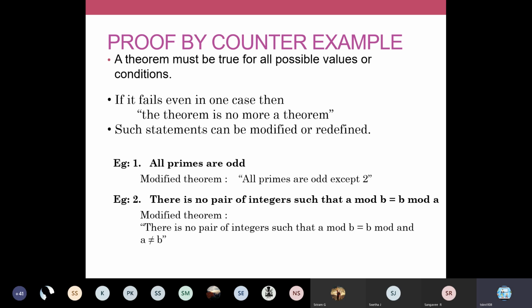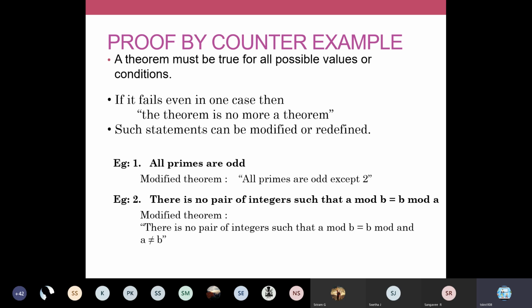Prime number means you just take all the prime numbers and you check whether all of them are odd. So what are all the prime numbers? A prime number should be divisible only by 1 and itself, is it not? So whether the statement holds good, all primes are odd. For example, 5 is a prime number, it is odd. 7 is a prime number, it is odd. 11 is a prime number, it is odd. 27 is a prime number, it is odd.